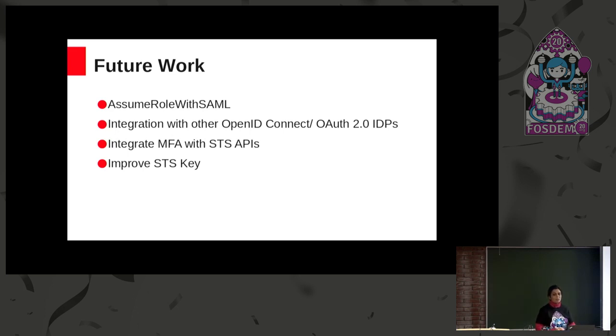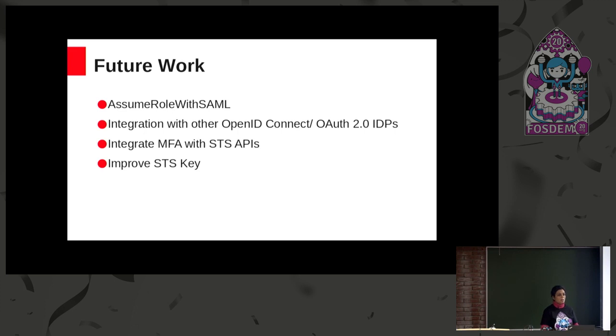And there are lots of other things that are still left to be done with STS. One is the Assume Role with SAML call, and then we need to look at other OpenID Connect and OAuth 2 compliant IDPs which will work with RGW, and currently we are looking at supporting MFA with the STS APIs.